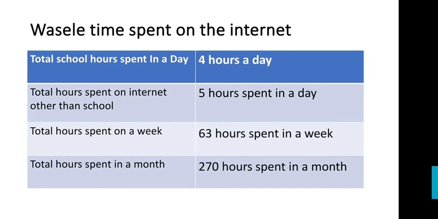Total school hours is 4 hours a day. Total hours spent on the internet other than school are 5 hours. Total week hours is 36 hours spent in a week. 270 hours spent in a month.